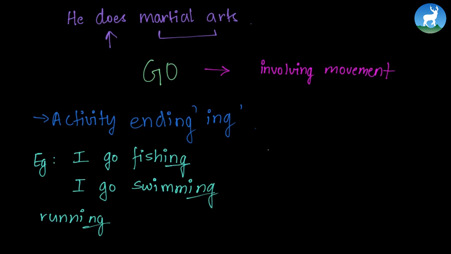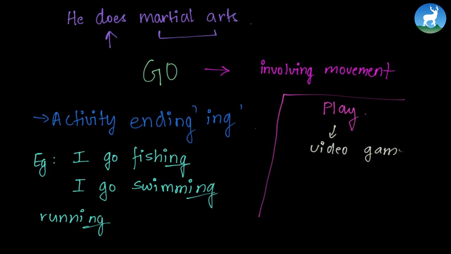Now, though it is not in our book, let's look at something else rather than do and go. It's play. So when do we use play? We use play with video games, and games involving football or soccer. This is the end of the use of do and go.